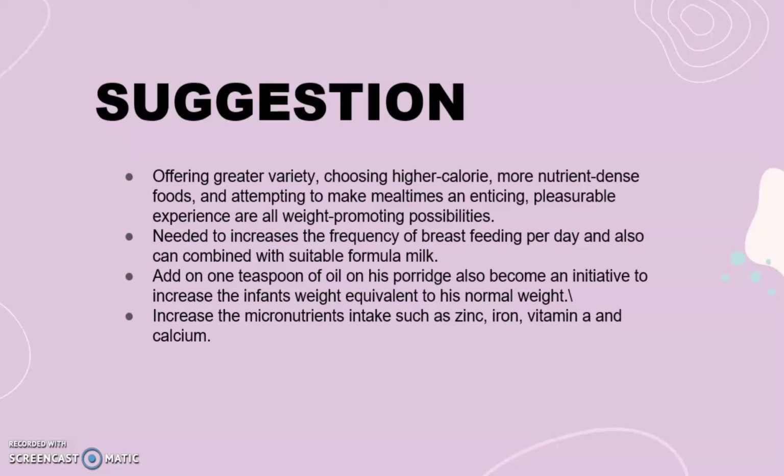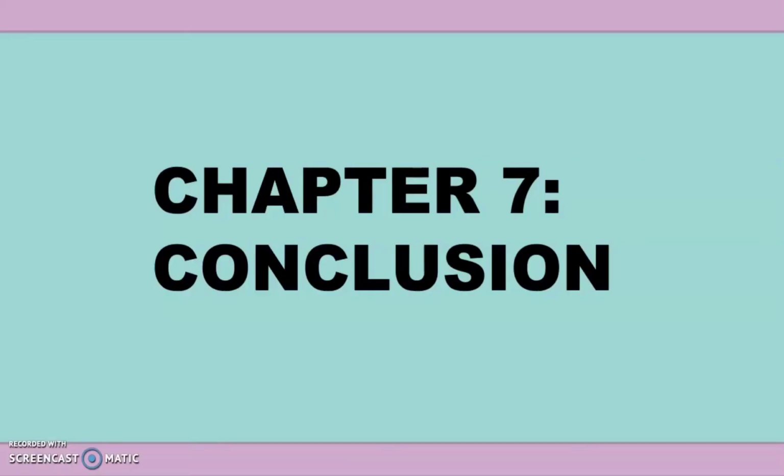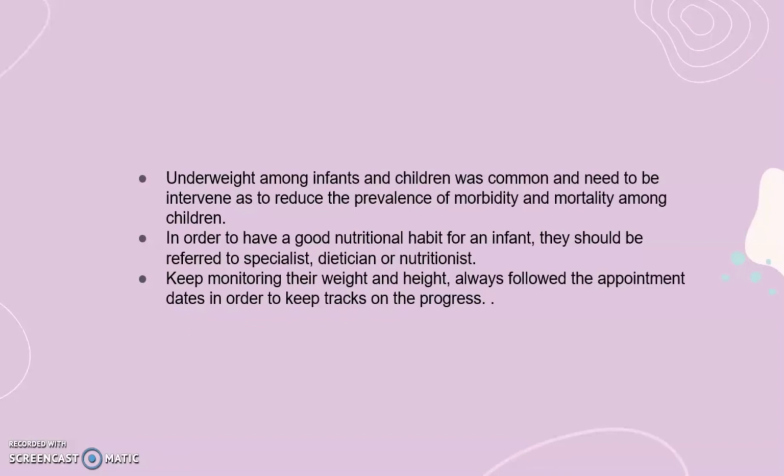Increase the micronutrient intake such as zinc, iron, vitamin A and calcium, as this is very important for the proper growth of children. For conclusion, underweight among infants and children is common and needs to be intervened to reduce the morbidity and mortality rate. In order to have a good nutritional habit, an infant should be referred to the specialist, dietitian or nutritionist first. We also need to keep monitoring their weight and height. Always follow the appointment dates in order to keep track of the progress.